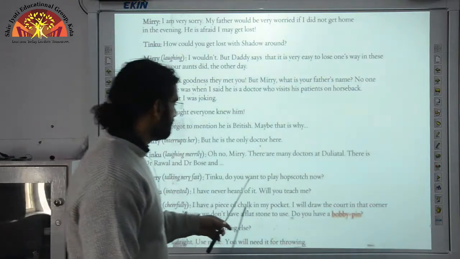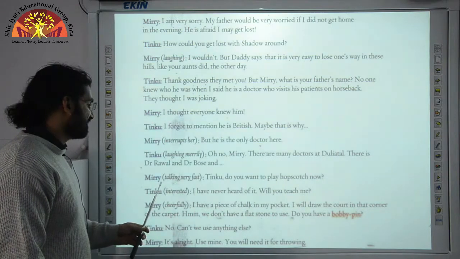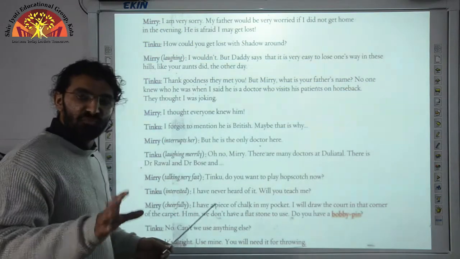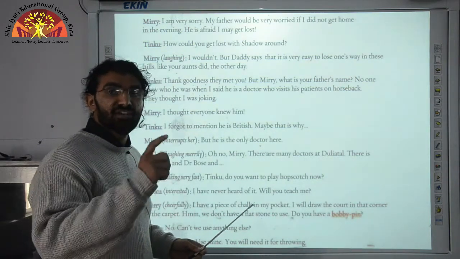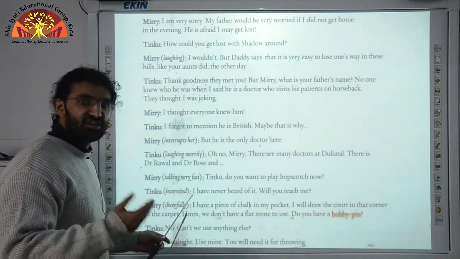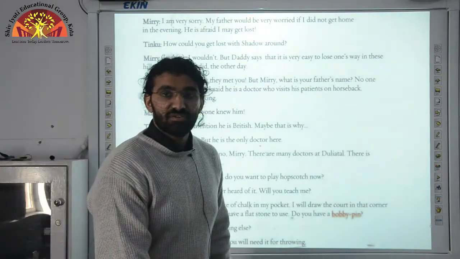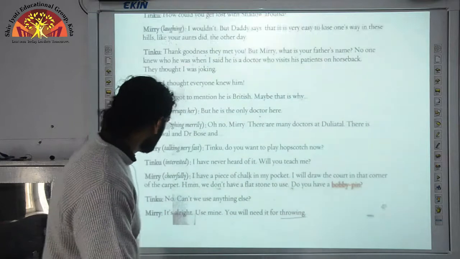Mary, talking very fast, asks Tinku, do you want to play hopscotch now? Tinku is interested. She sounds interested when she says, I have never heard of it. Will you teach me? What is that game?